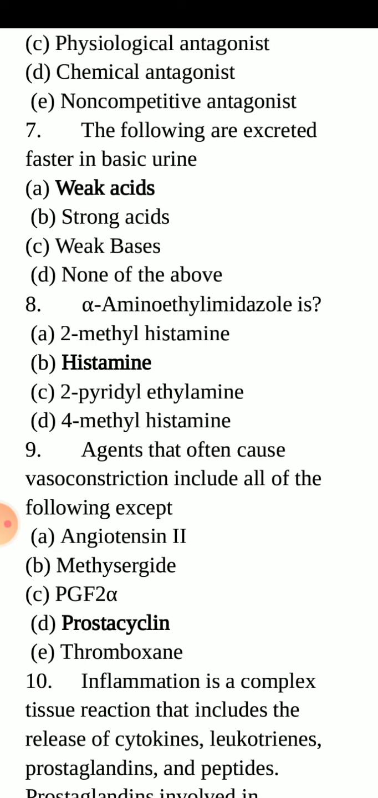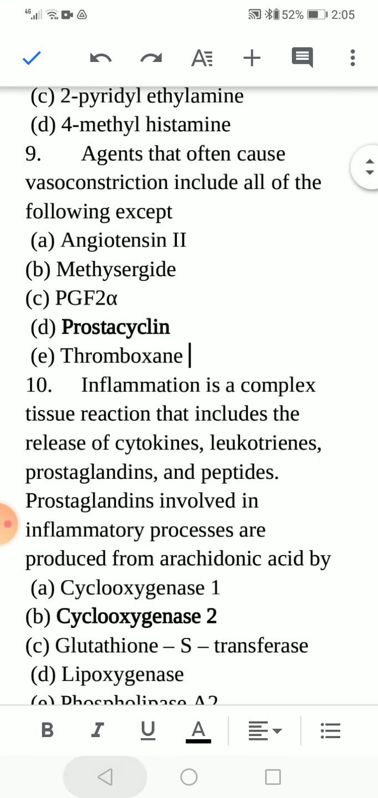MCQ number 9. Agents that often cause vasoconstriction include all of the following except: option A, angiotensin 2; B, methysergide; C, PGF2 alpha; D, prostacyclin; and E, thromboxane. The correct option is D, prostacyclin.